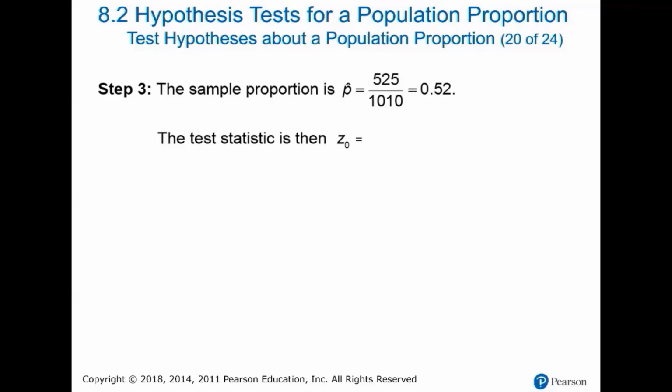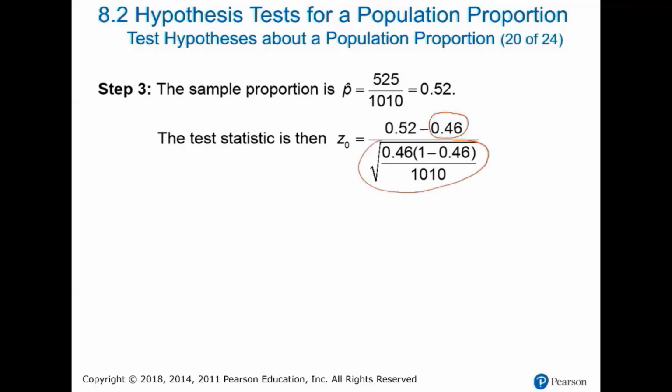Then let's transform this into a z-score. How far away is my evidence from the center? It is 0.52 minus 0.46, because we assume that this is the true parameter. And the standard deviation of the distribution is given by this. Remember, square root of pq divided by n. We use this value to compute the standard deviation. Then this value is 3.83.